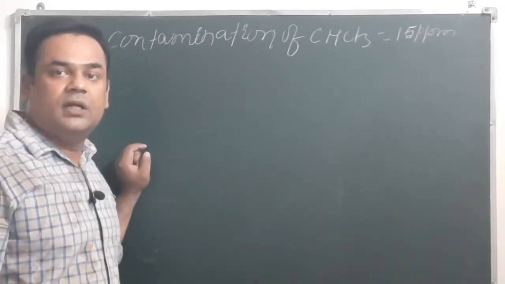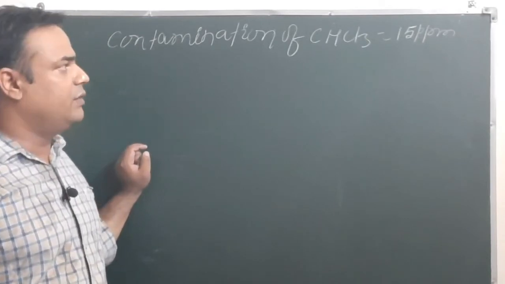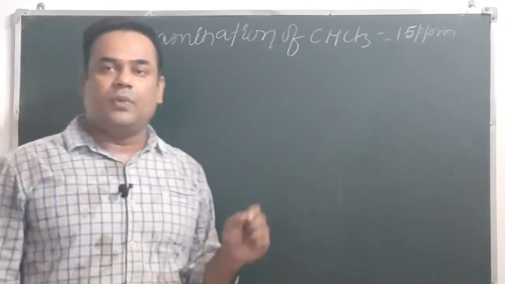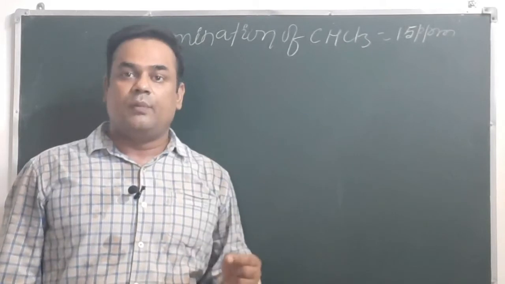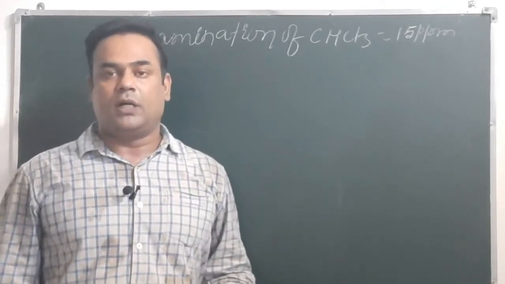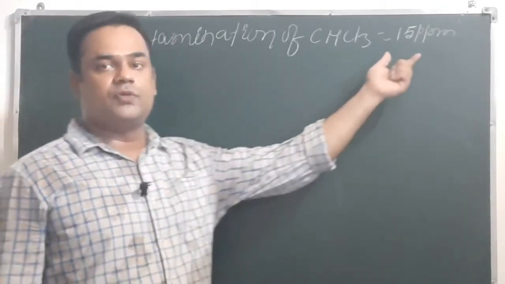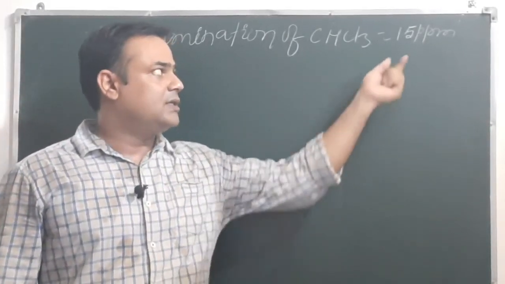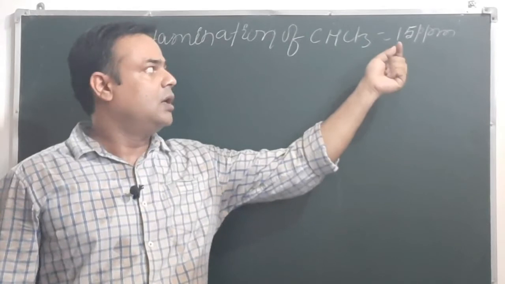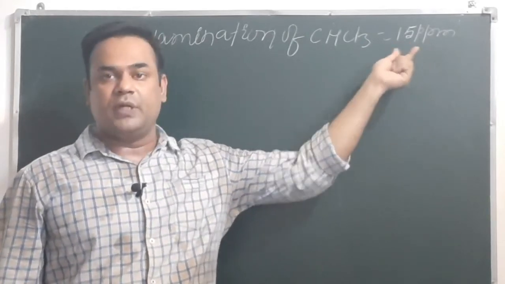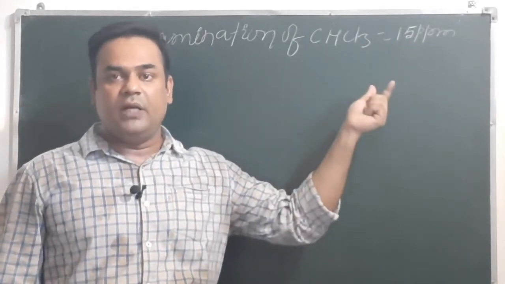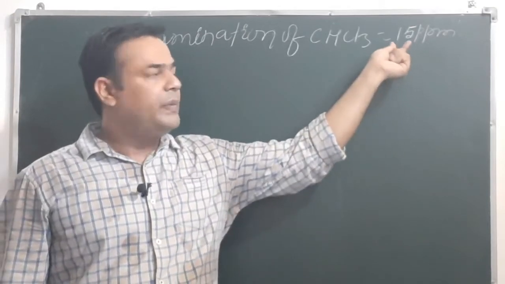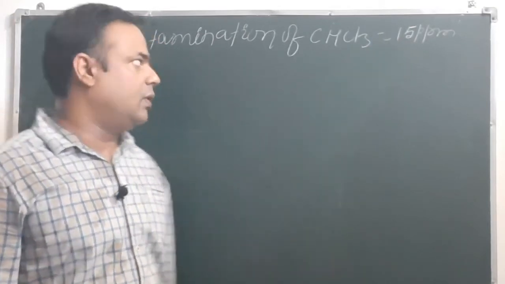If it is written in terms of number, then we can express this as the number of molecules present per million molecules of water. But here in the question it is clearly given in terms of mass. So 15 ppm here means in 1 million gram of water, 15 gram will be chloroform.